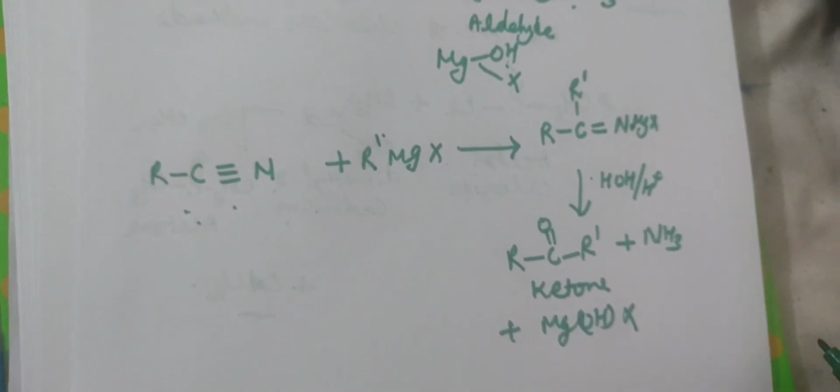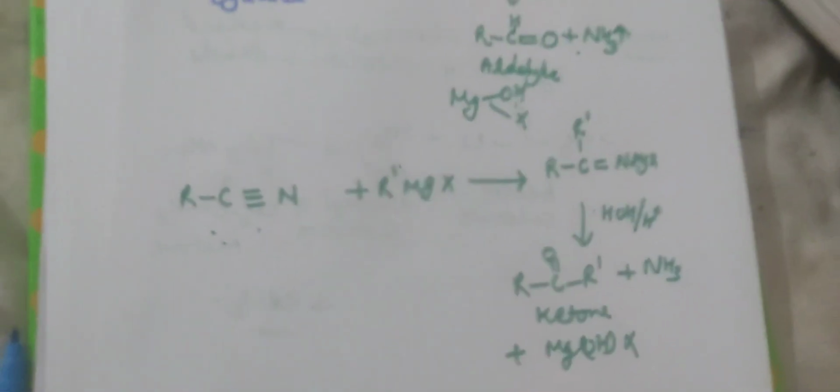So this is the method for the synthesis of aldehydes and ketones by Grignard reagents.